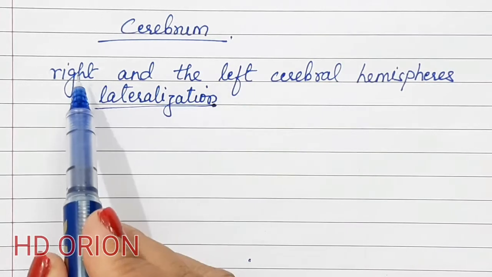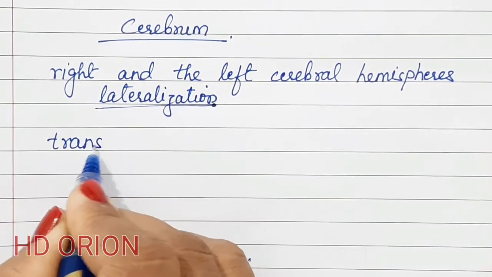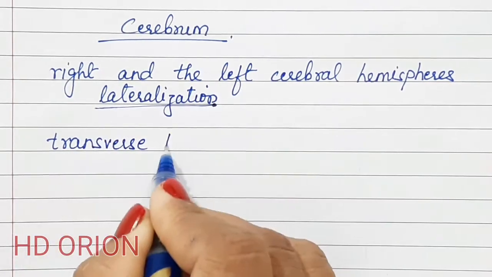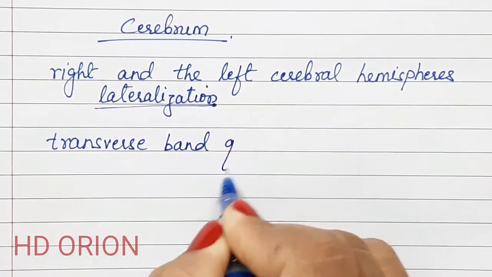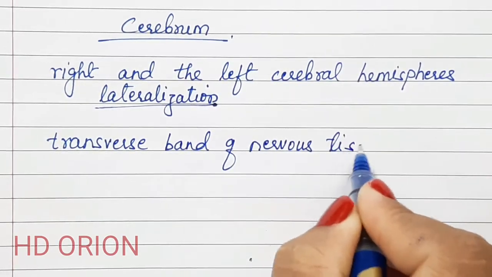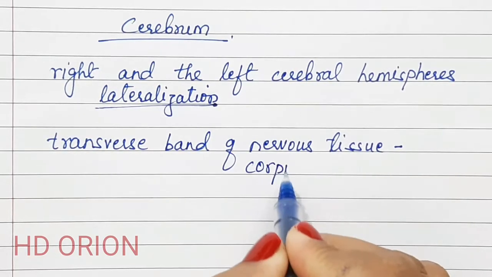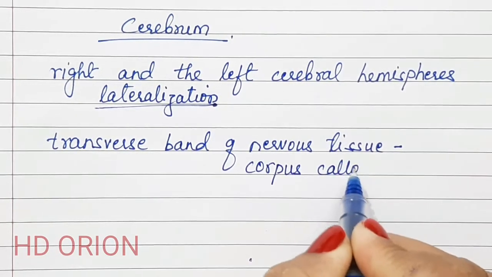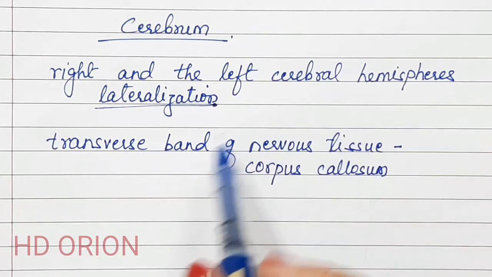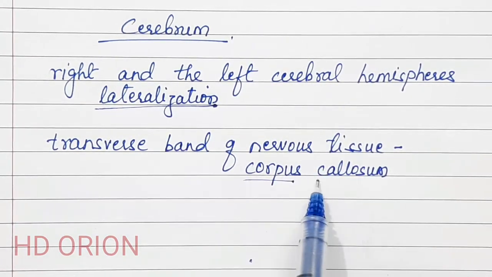The two cerebral hemispheres are connected by a transverse band of nervous tissue. This transverse band of nervous tissue is known as corpus callosum. So the two cerebral hemispheres have in between a transverse band of nervous tissue known as corpus callosum.